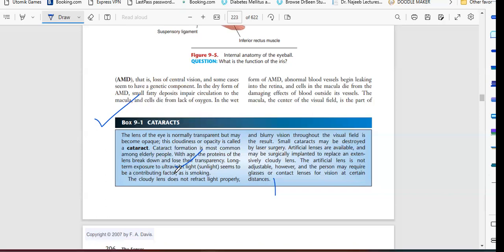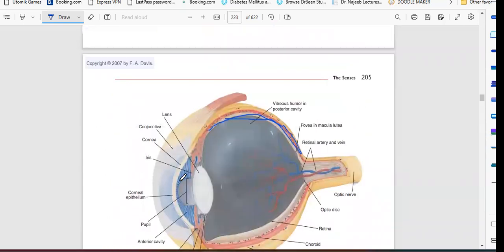So what will we do? Sometimes, if there is a small type of protein loss, with the help of laser we will break the proteins. Laser surgery will destroy it. Okay, or we will remove the lens and put in an artificial lens. But one thing is that the artificial lens cannot adjust the light rays. So we need contact lenses or specs to adjust the light rays. Okay, so lenses are a very crucial thing.